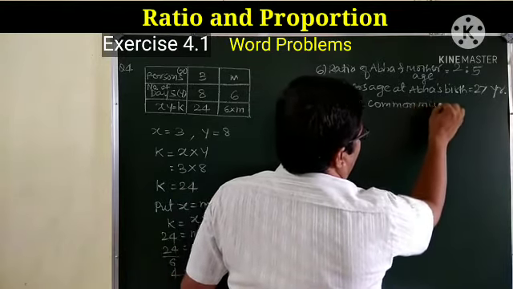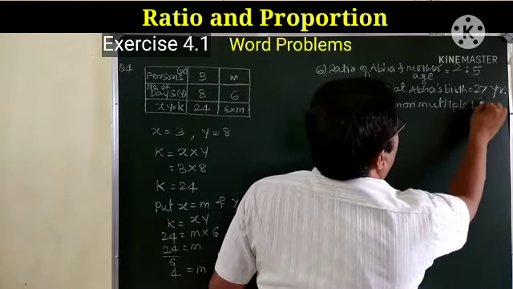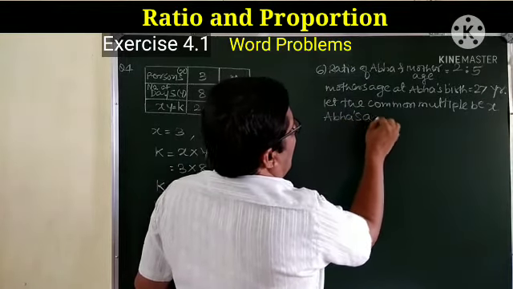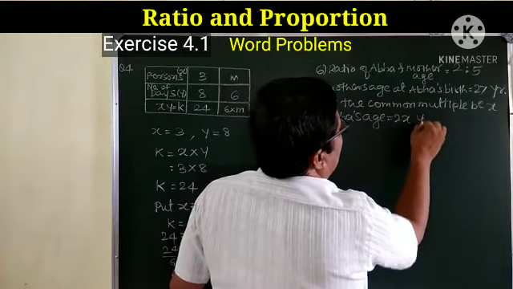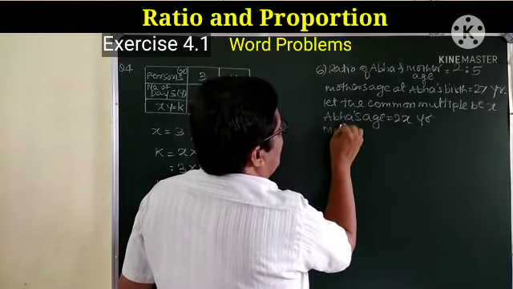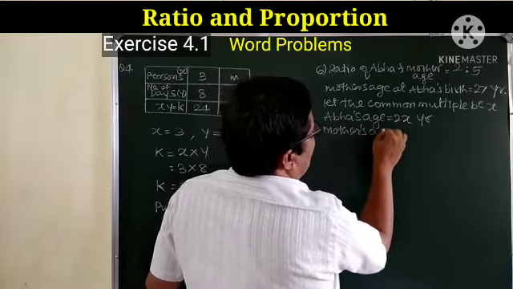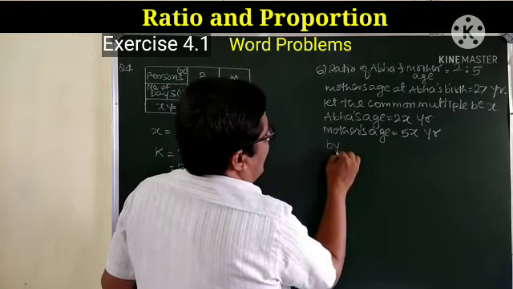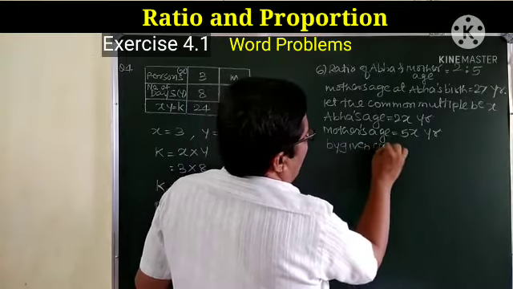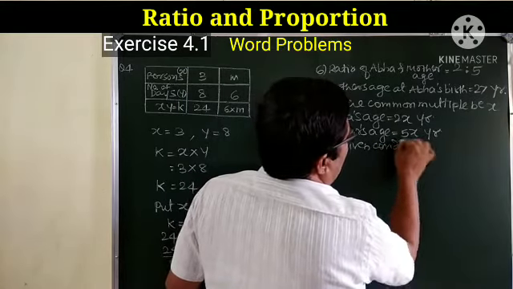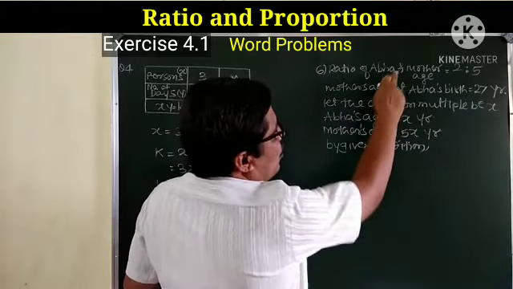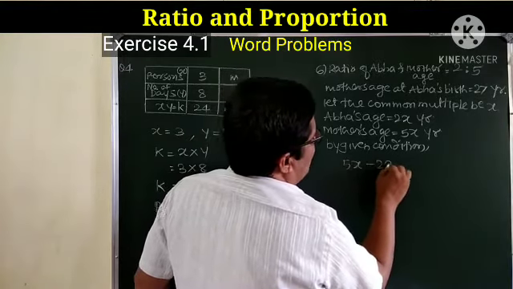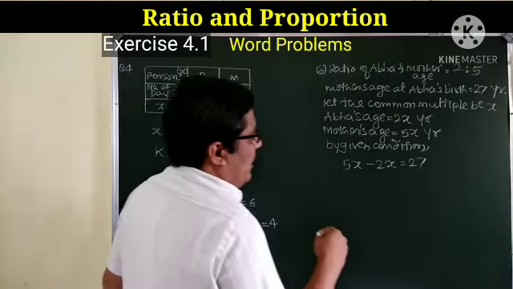So let the common multiple be x. Now Abha's age will be 2x years and mother's age will be 5x years. Now by given condition या दोघींच्या वयातला फरक 27 आहे. मग 5x minus 2x is equal to 27.